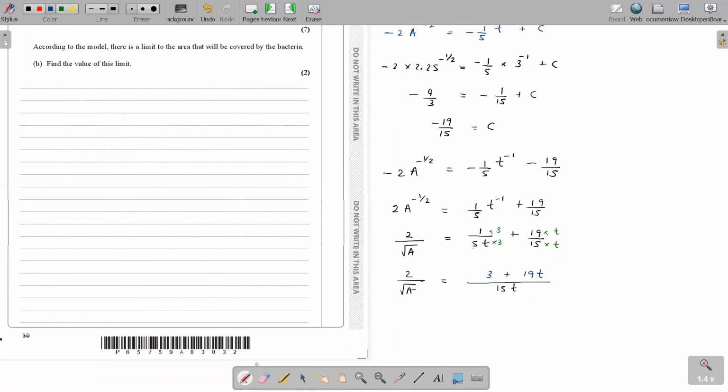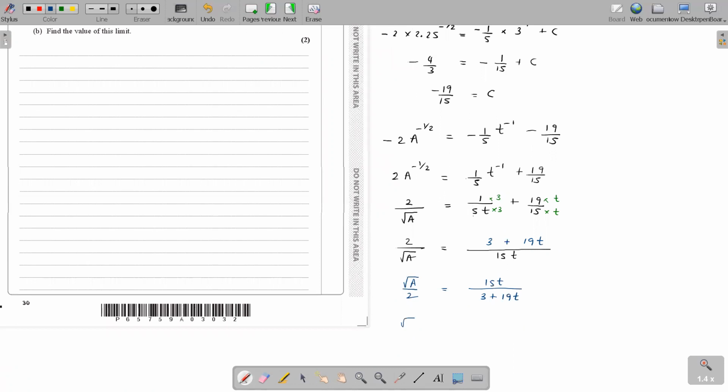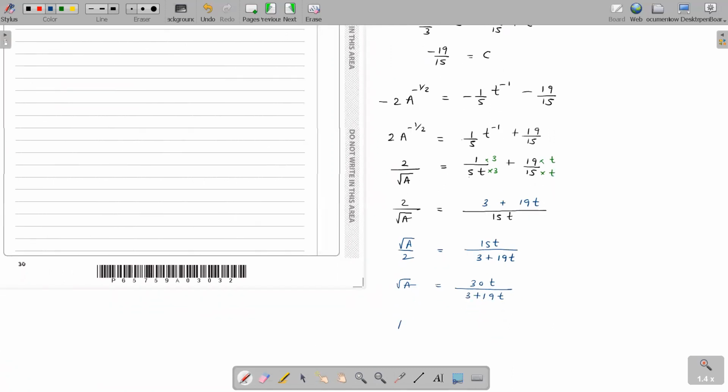Turn the whole thing upside down, which means root a over 2, because now both sides are having a uniform fraction. This is 15t, because both sides are under a single fraction. I can turn both sides upside down together. Okay. So root a, the 2 goes up as a multiplication. Do you agree? Agreed. And now removing the root by squaring.